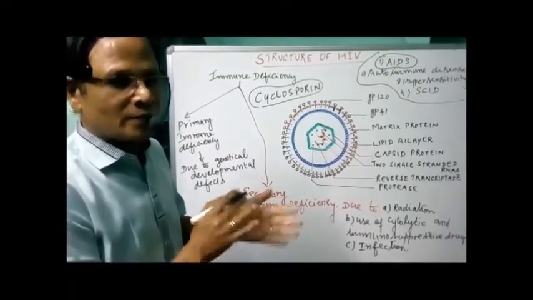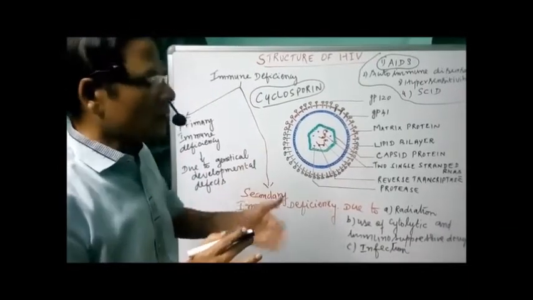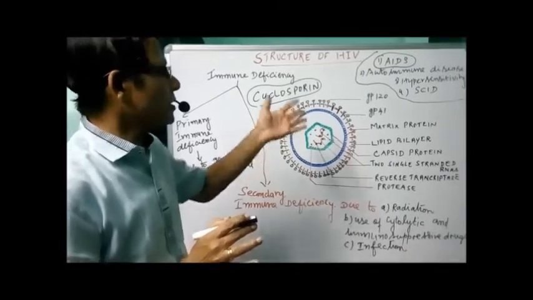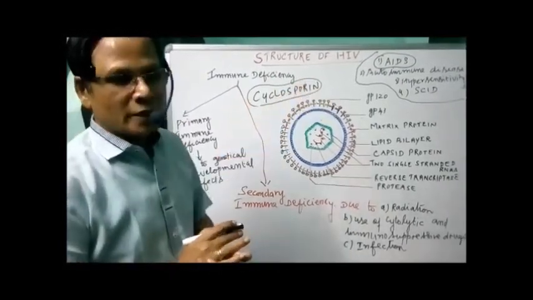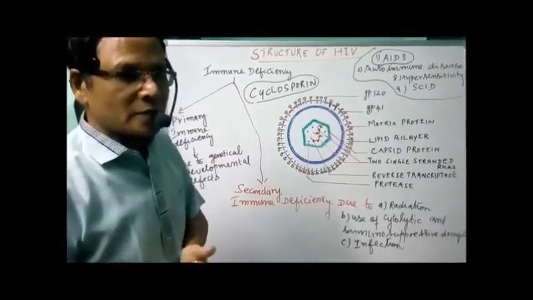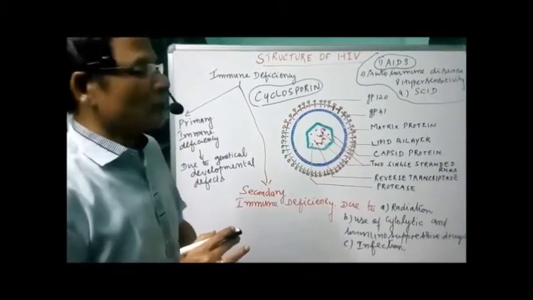Congenital means from the parents to the young ones, except in the case of a pregnant mother. So there is no genetic transmission of AIDS, and it is acquired only during the lifetime of an individual.